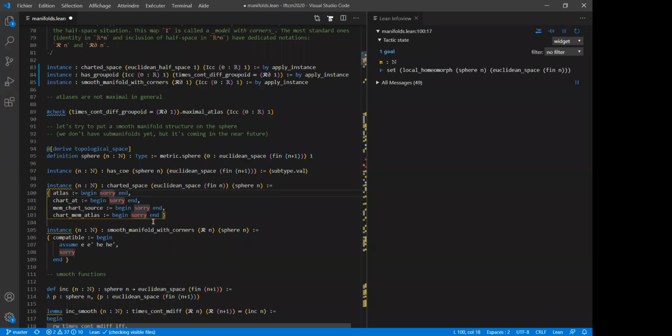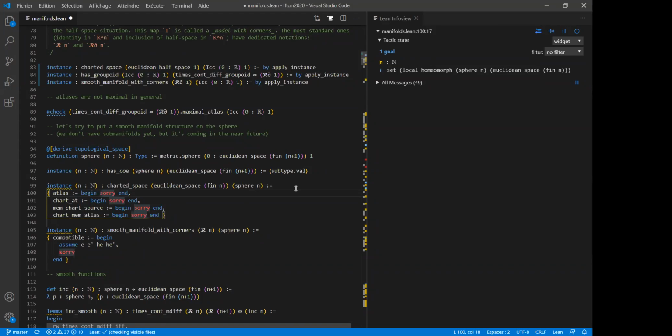Okay, so now assume that you have filled all the sorries here. I won't do that, but still Lean will be very happy with the sorried fields and will be able to work through and talk about smooth functions on the sphere and so on. Can I clarify something? Do you intend that people fill in those sorries during the exercise session? No, okay.